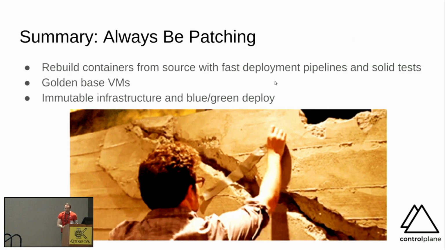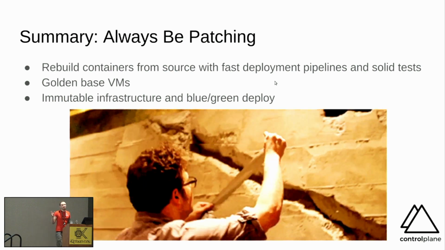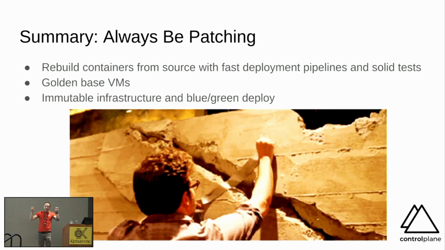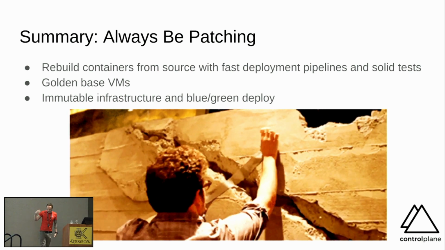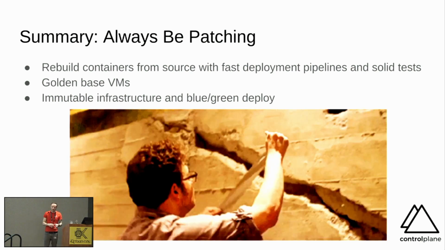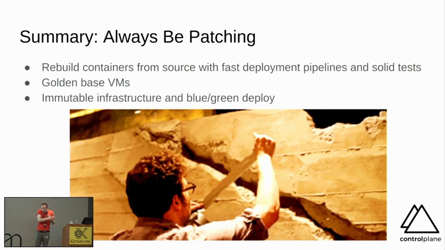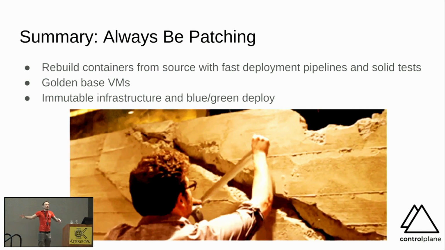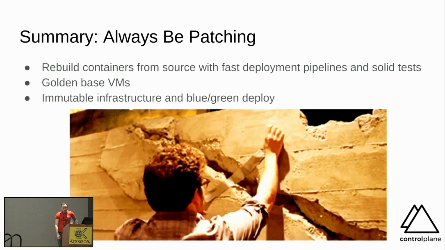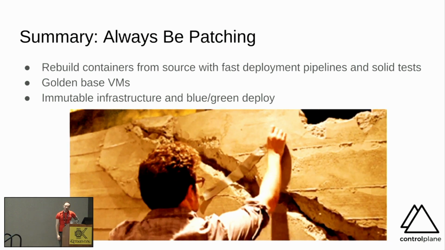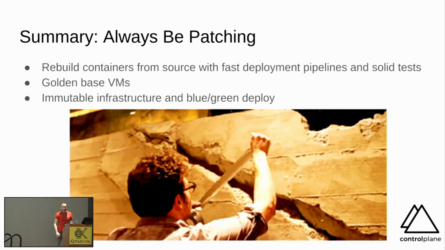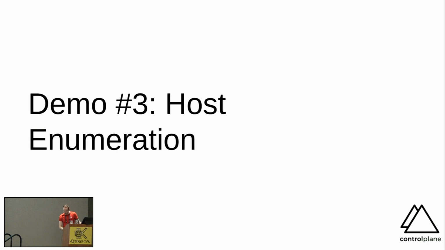Okay, summary, always be patching. The benefit of containers is that we have very fast deployment pipelines available. We have this works on my machine mentality abstracted away, because handling different kernel versions or feature flags and environment variable injection, generally containers do give you a heterogeneous runtime environment. Of course, the issue here is the kernel, and I have wider opinions about infrastructure as code and how DevOps should do these things. They're golden-based VMs, immutable infrastructure, and blue-green deployments.